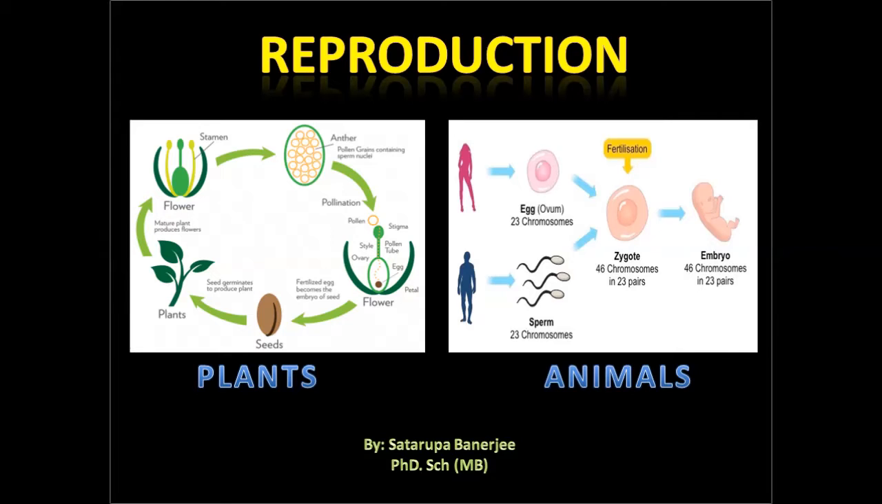Reproduction is the process by which an organism produces its own kind to continue its existence. There are two types of reproduction, asexual and sexual. The organs involved in this process of reproduction constitute a system known as the reproductive system. Today in this video we are going to learn about the human reproductive system. So let's get started.